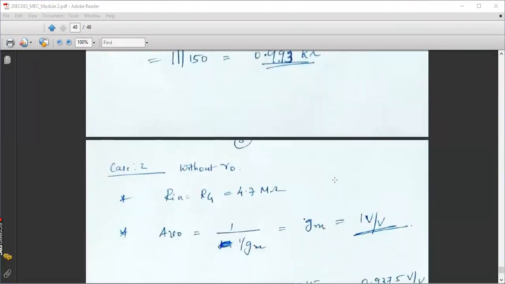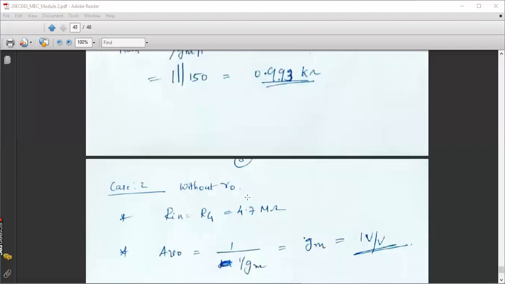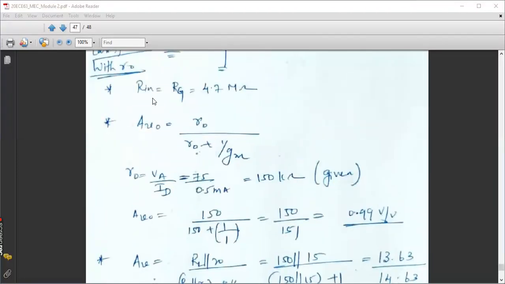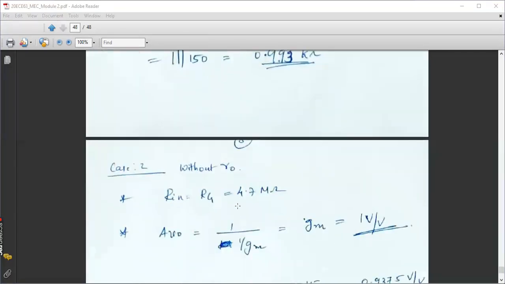Now coming to case 2 without R0. So we are going to find the same for parameters without R0. So take that results again. There is no change for Rn, it will be as such. And R0 can be neglected.